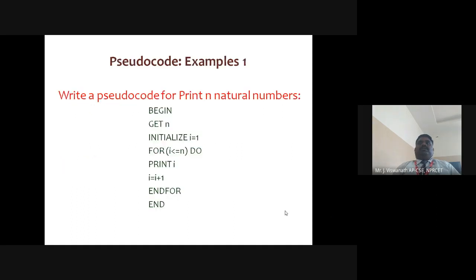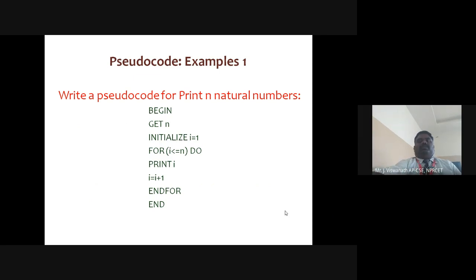Next, here are some examples of pseudocode. The first example is to write a pseudocode to print n natural numbers. You all know what natural numbers are. We need to begin the program, so we have to use BEGIN. Next, we have to get the